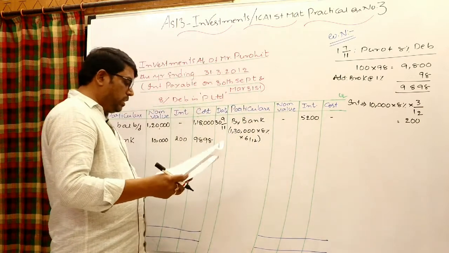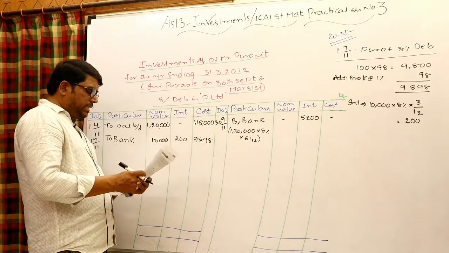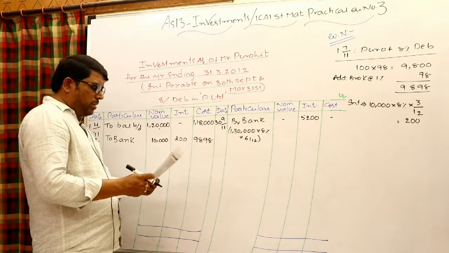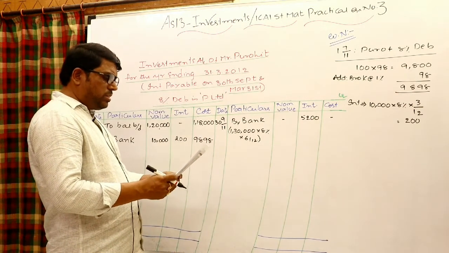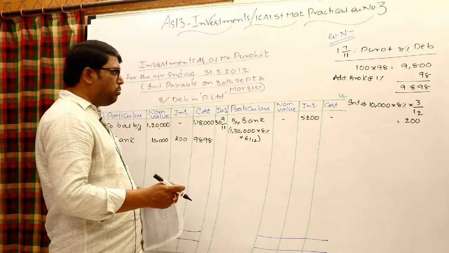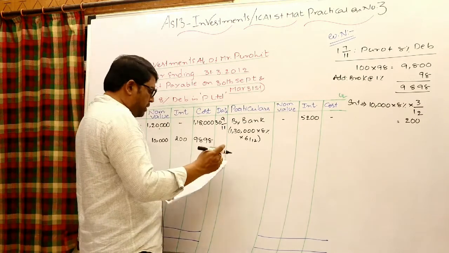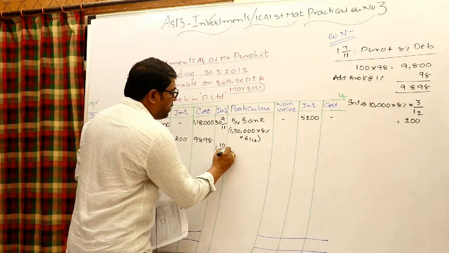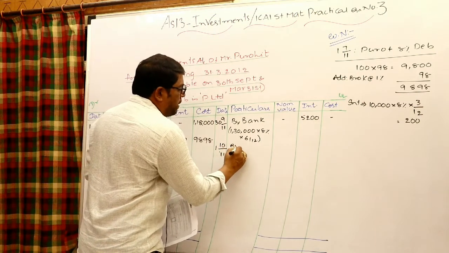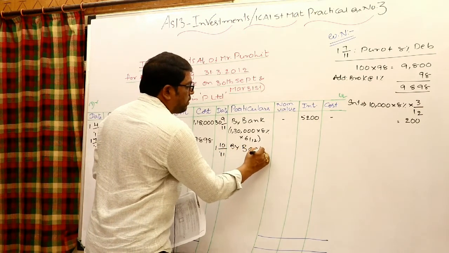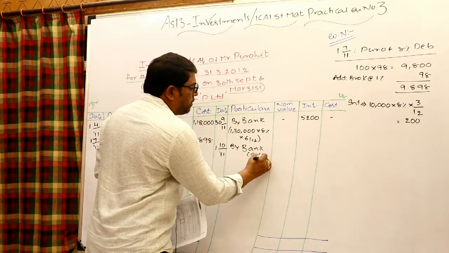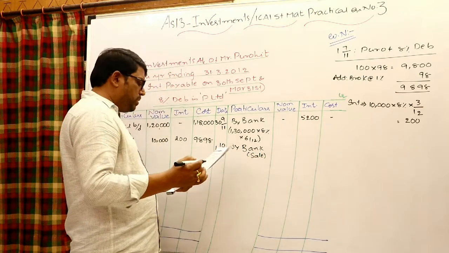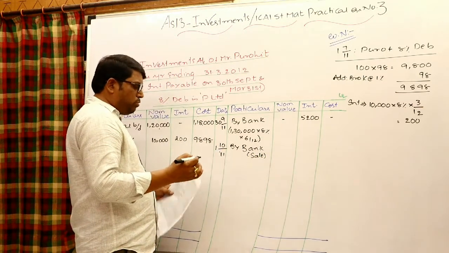Look at the next transaction, what actually happened next. That is 1/10/2011, sold 200 debentures at 100 rupees each. Whenever investments are sold, it is bank to investments, in the investments column by bank, 1/10/2011, by bank, within bracket sale of investments. Look at that, 200 investments are sold.